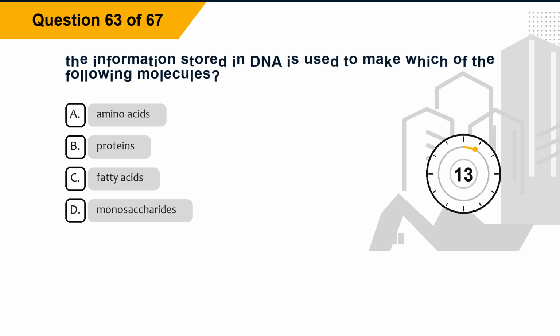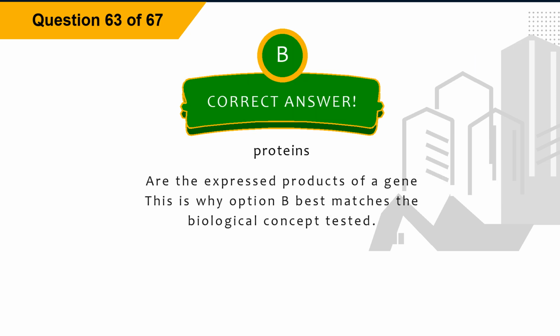Question 63. The information stored in DNA is used to make which of the following molecules? Option A, amino acids. Option B, proteins. Option C, fatty acids. Option D, monosaccharides. The correct answer is option B, proteins. Explanation. Proteins are the expressed products of a gene. This is why option B best matches the biological concept tested.